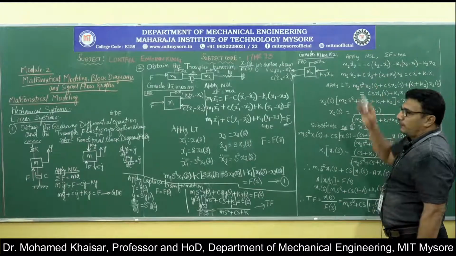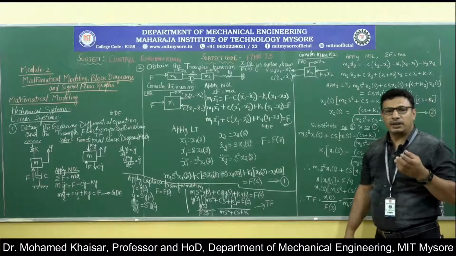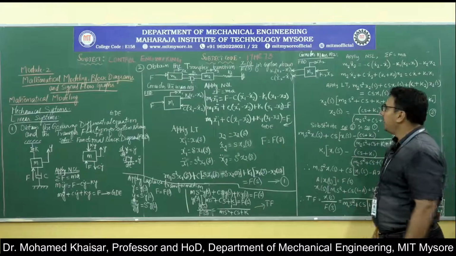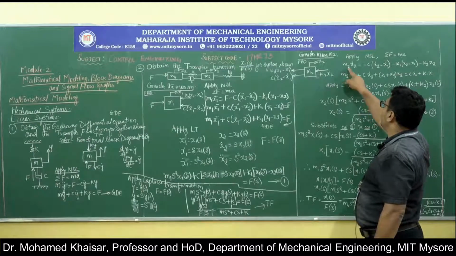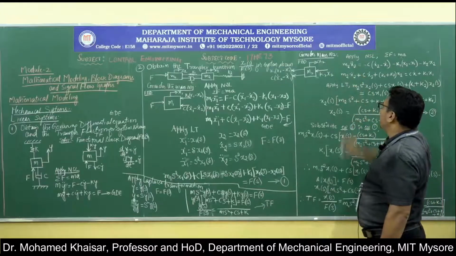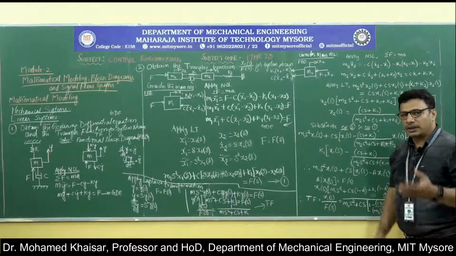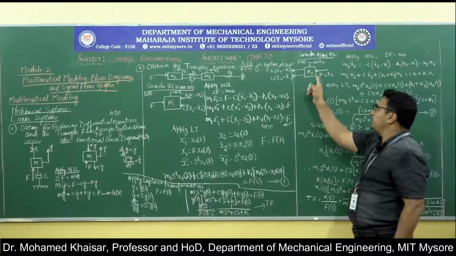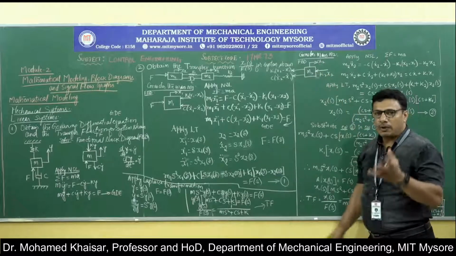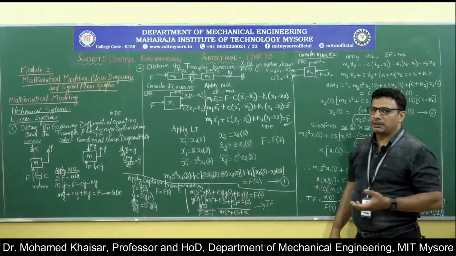If we write dx2 by dt, it will be x2 dot, and d square x2 by dt square will be x2 double dot. So, x2 double dot will be the acceleration component. Since x2 is the displacement, m2 into a is m2 into x2 double dot. That will be equal to, as we have written earlier, all the forces in this functional block diagram acting in the direction of displacement, written with the positive sign. All other forces in the direction opposite to the displacement must be written with the negative sign.